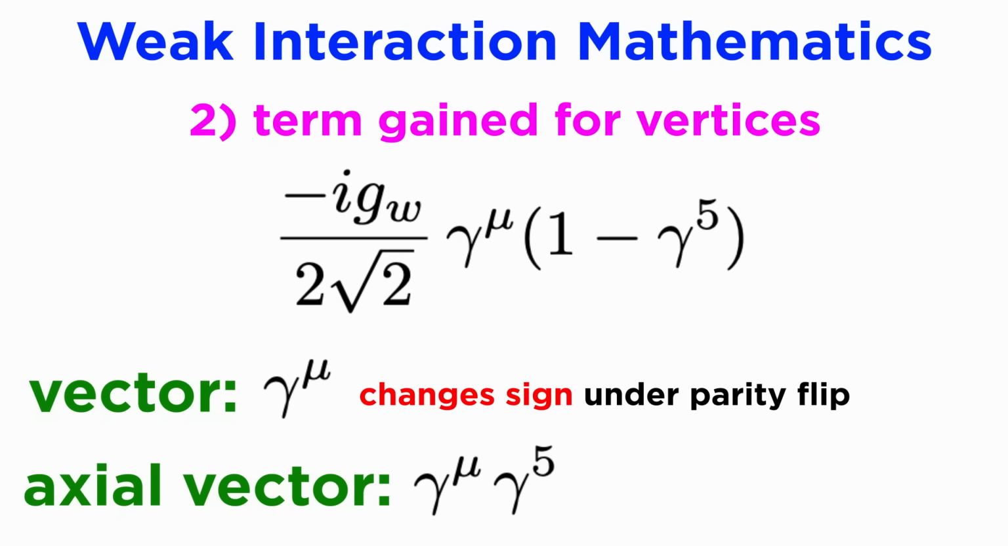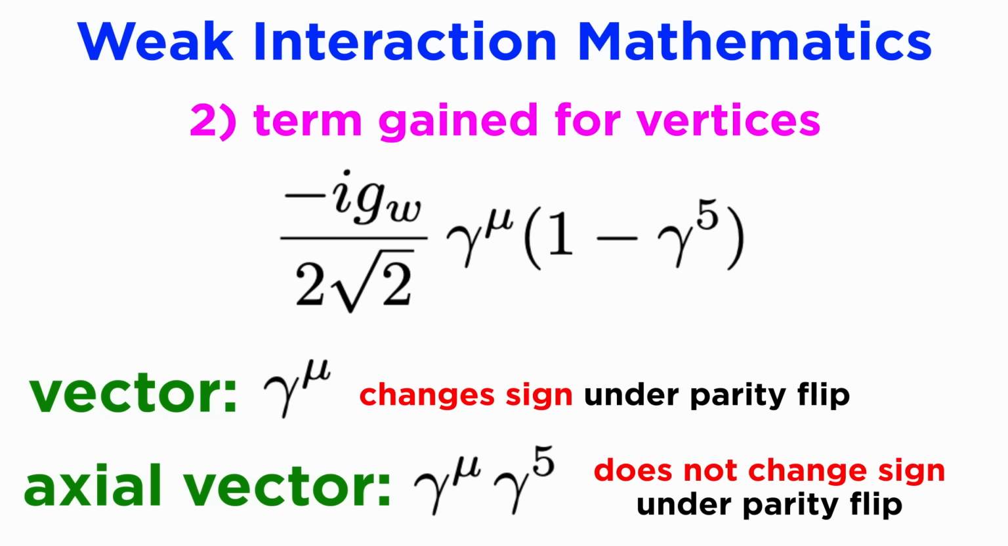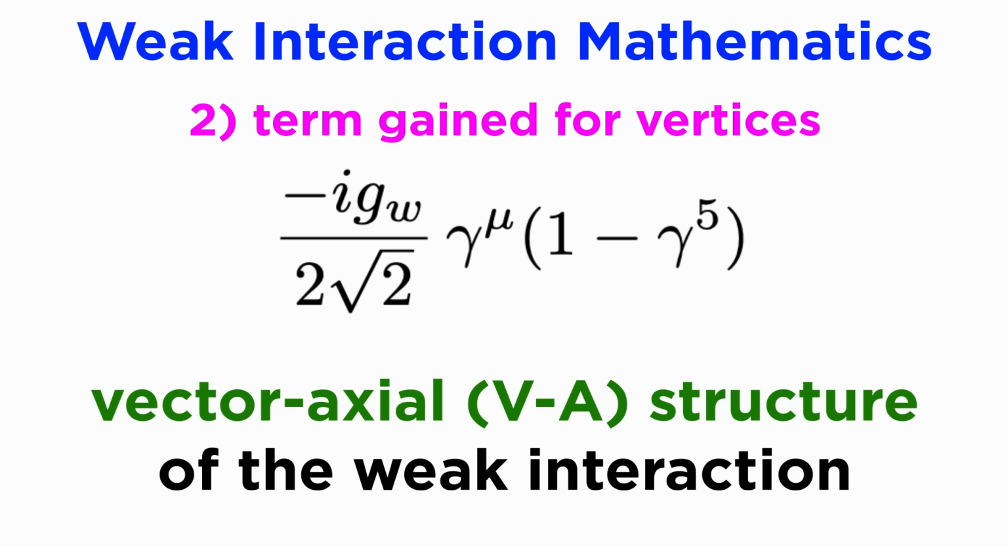As we discussed, vectors change sign under parity flip, and axial vectors do not. This means that because this term exists, there is a vector that is subtracted by an axial vector, which clearly violates parity symmetry. Fascinatingly, the revolutionary experimental discovery of parity violation also explicitly appears within the structure of the interaction itself. This is famously known as the V-A, or vector-axial, structure of the weak interaction.